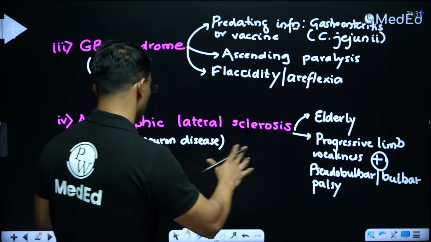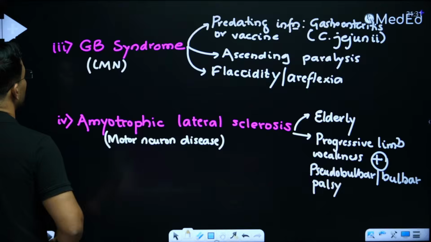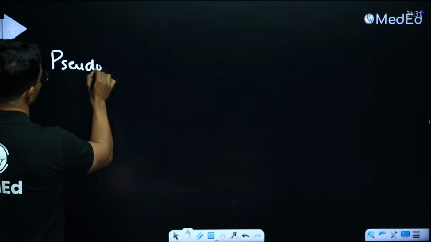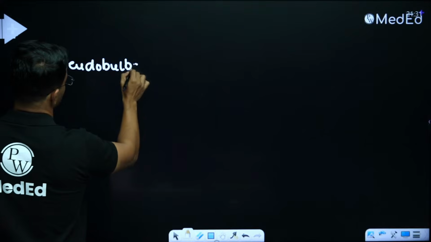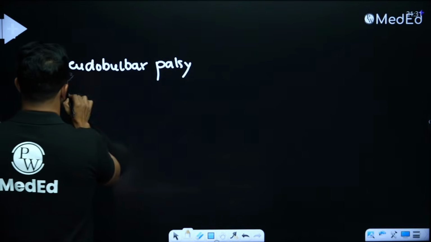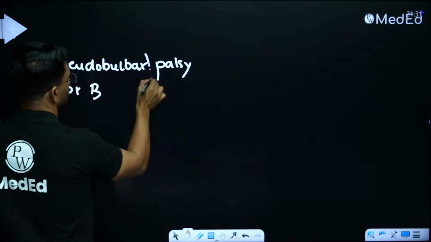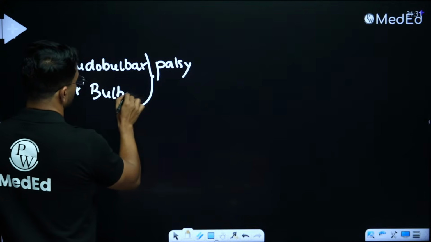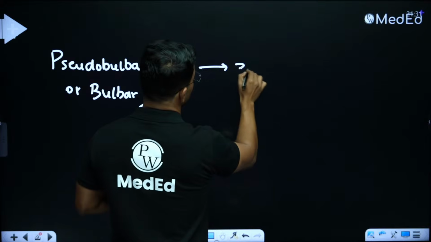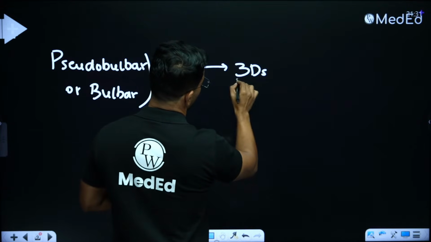Please remember, any question where the patient has pseudobulbar or bulbar palsy, they present with three features. We will call them the 3Ds of bulbar or pseudobulbar palsy.